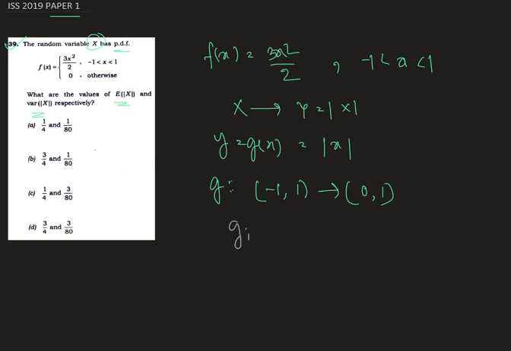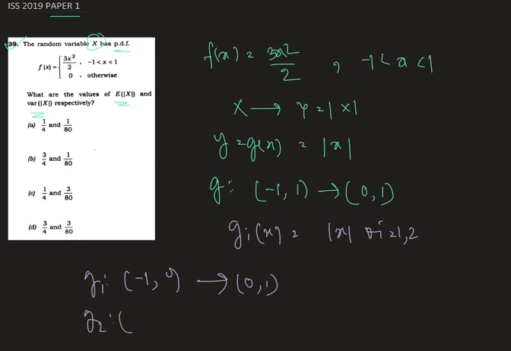And if we let that gix is equals to modulus of x for all i equals 1, 2, therefore g1 is such that -1 to 0 to 0 to 1, and g2 is such that 0 to 1, it is a mapping to 0 to 1.